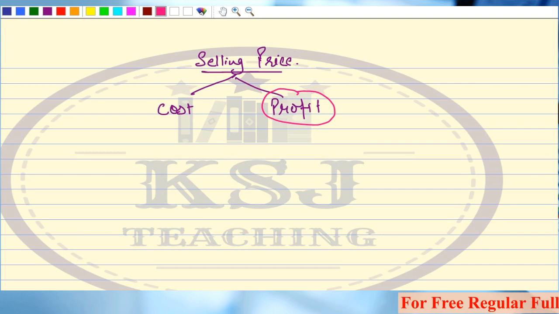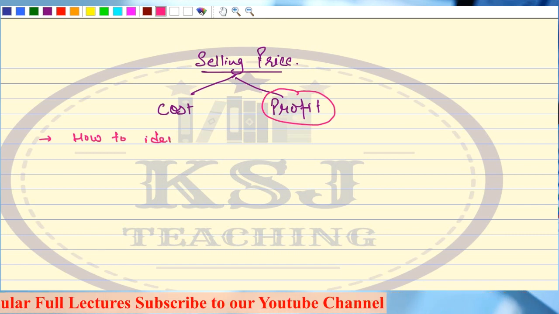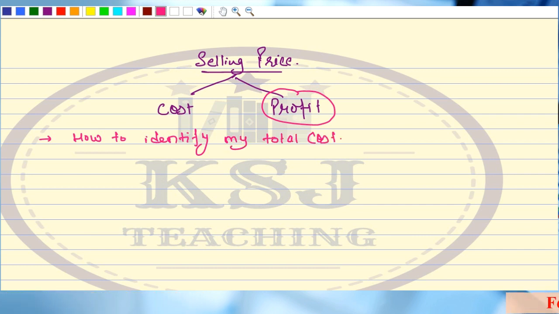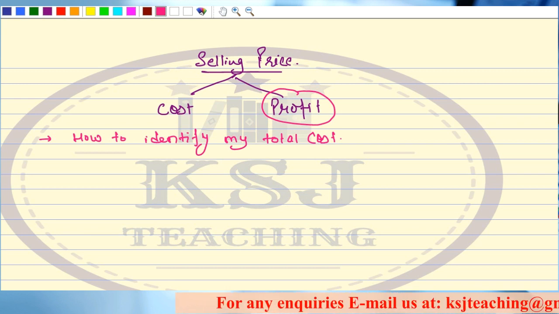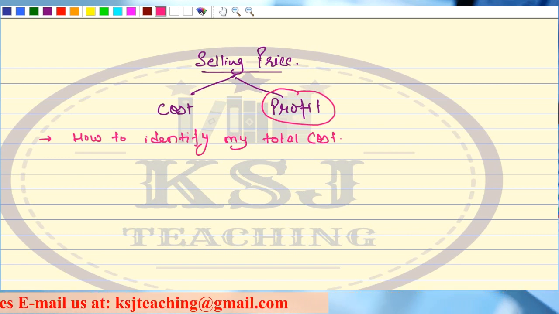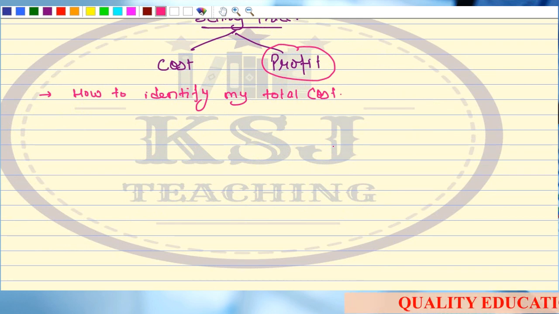Now, his next question is, sir, how to identify my total cost? Mr. A asks, how to identify my total cost? Now, CA says, see, for manufacturing a garment, what have you tried? He says, I have used material, I have incurred my labor expenses, I have incurred other overheads. So CA says, do one thing, whatever you think is your estimated expenses, right? Write down all the estimated expenses.